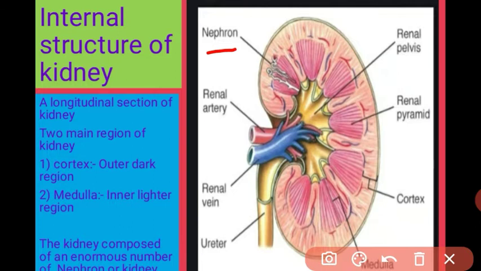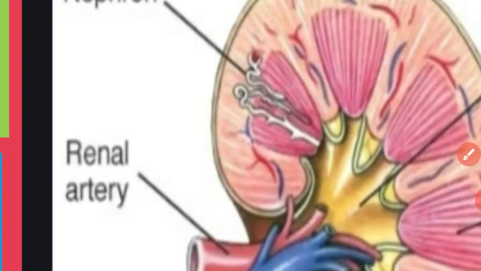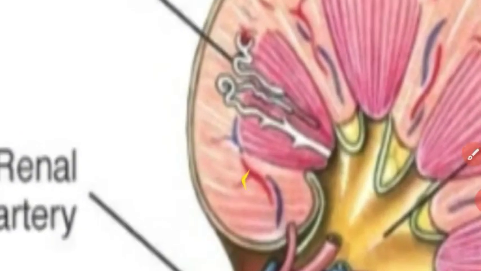In the same way, the nephron is the structural and functional unit of the excretory system. In each kidney, there are millions of nephrons, and the main function of the nephron is excretion. The kidney is made from nephrons. I will zoom in. This structure is called the nephron. Later I will explain with the help of a diagram in zoom. This part is called the nephron.